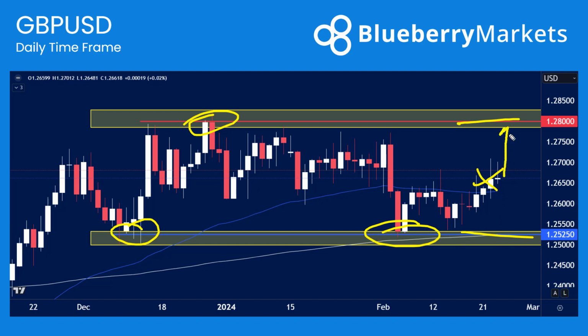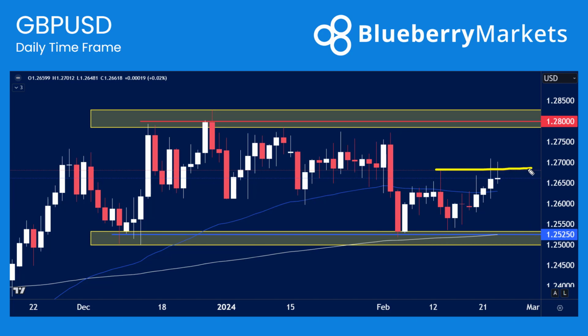But if we did breach higher up into 1.28, is that an area where sellers are going to start to come back into the market again? Vice versa, if we drop back to 1.2525, is that an area where buyers come in? This is a little bit of a tricky spot actually for cable, holding below 1.27 at the minute. So I think if we start to look left, obviously there's all this price action in here. So a close above that price may want to seek the highs of the consolidation. So I think intraday plays are going to be quite tricky this week on cable. If you are a cable trader, be a little bit aware of that.